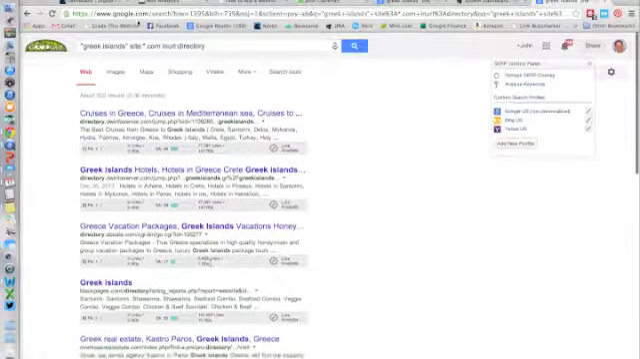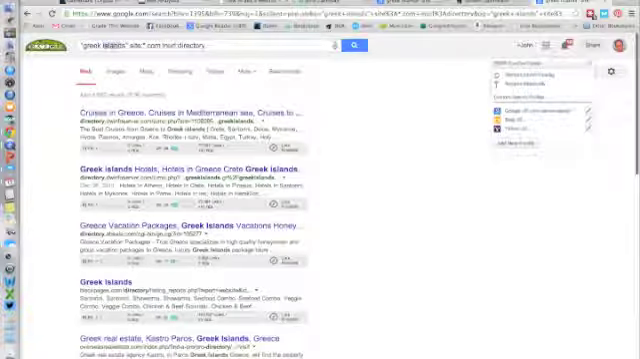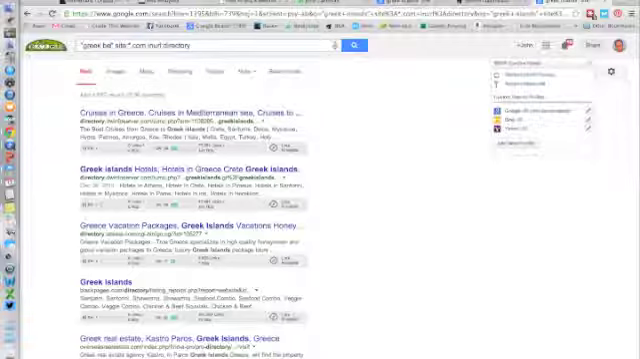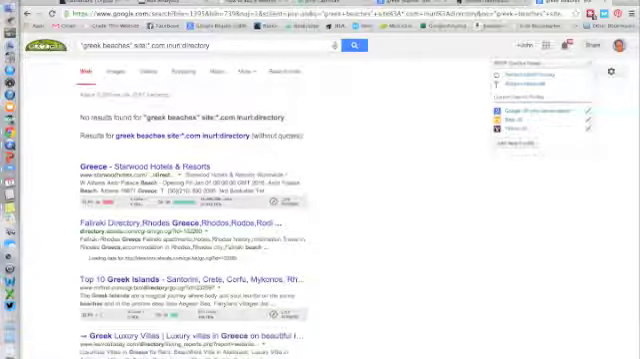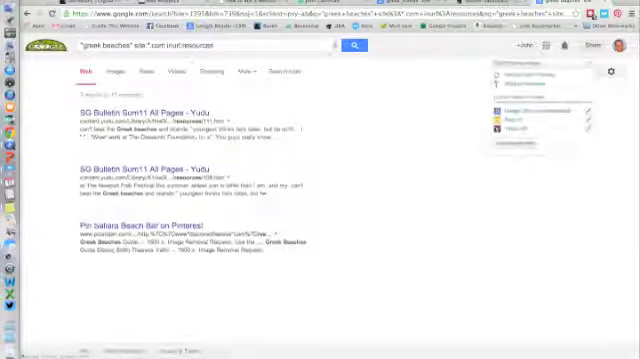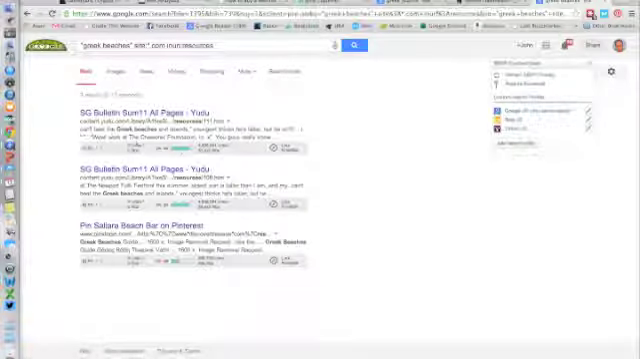And then when you get tired of the Greek islands, then you can do something like Greek beaches. And again, you'll get this where nothing comes up, but then if we look here and we change it to resources, you end up finding more places. So now we've leveled it down to just 3 spots that have GreekBeaches.com site resources.